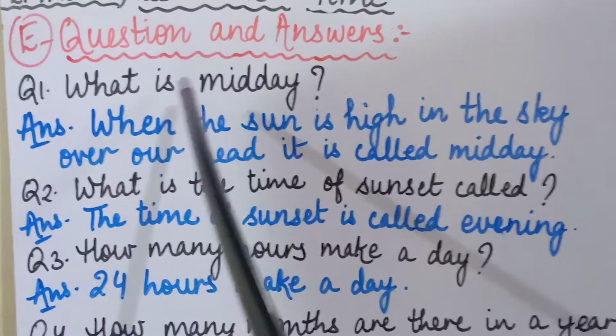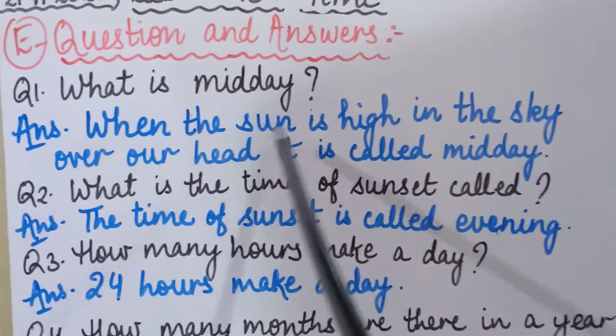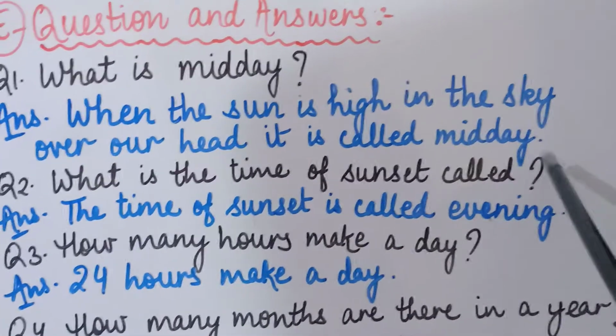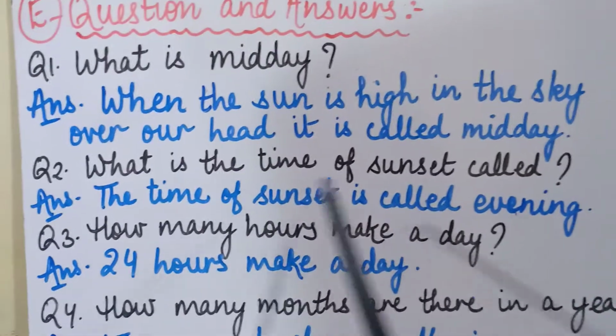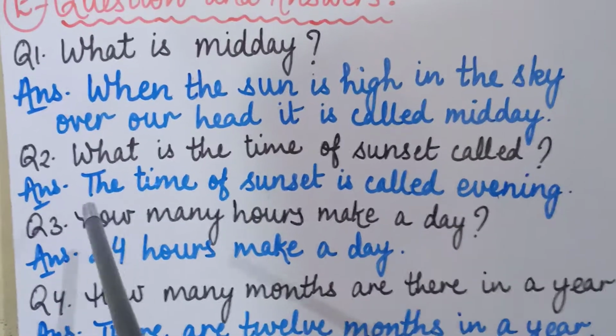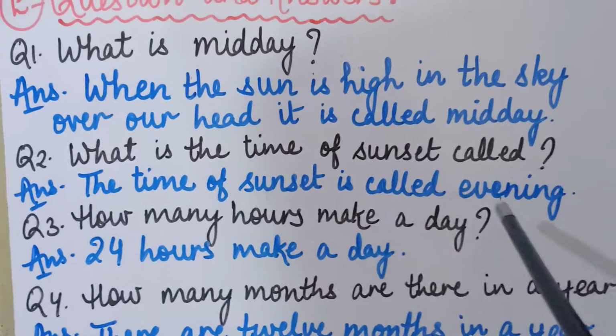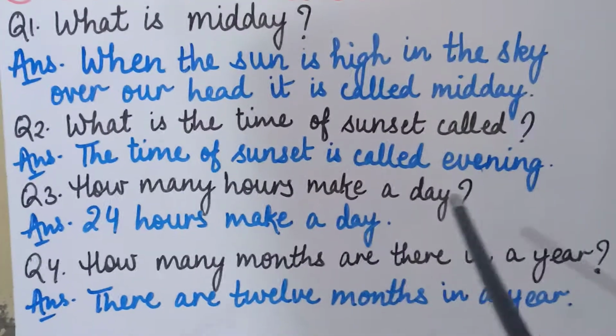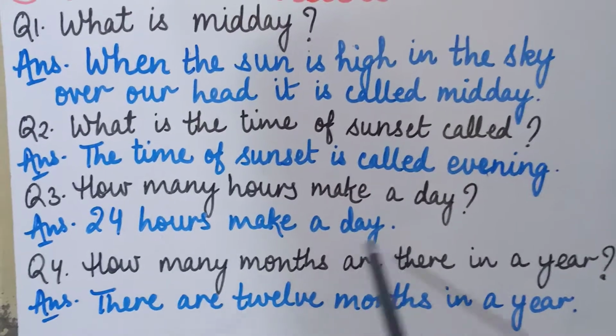First question was, what is midday? Answer is, when the sun is high in the sky over our head, it is called midday. Then second question, what is the time of sunset called? So the answer is, the time of sunset is called evening. Then third question, how many hours make a day? Answer is, 24 hours make a day.